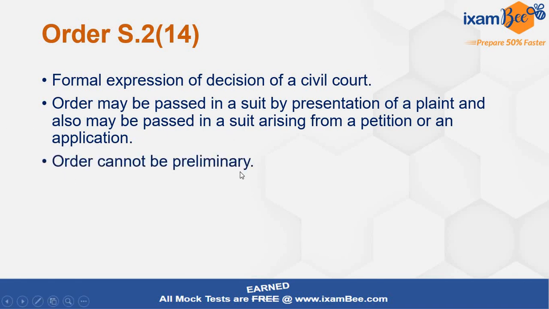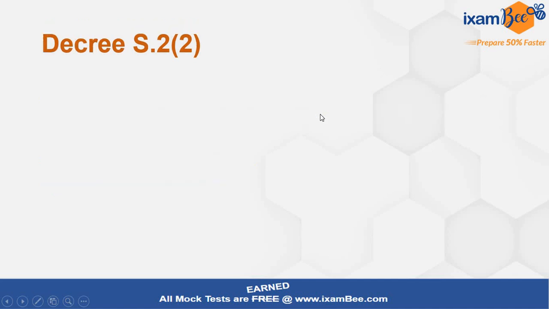Order cannot be preliminary. This is also an important point. In case of a decree, again I would say, a decree can be preliminary, a decree can be final, and a decree can be partly preliminary and partly final also. But in case of an order, it is not so. Order cannot be preliminary, and every order is not appealable, but we have a certain category of appealable orders as well. Now let us come to the concept of decree.